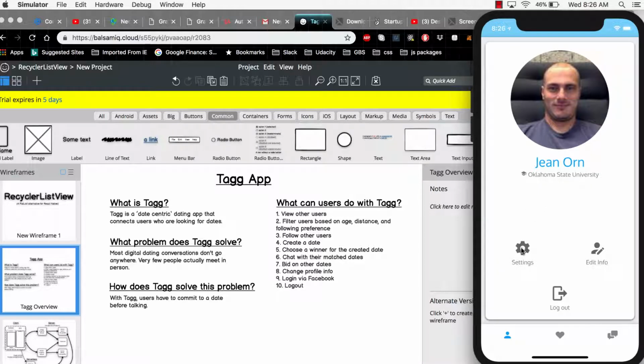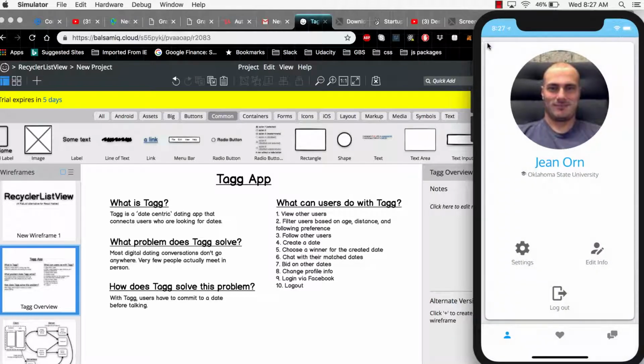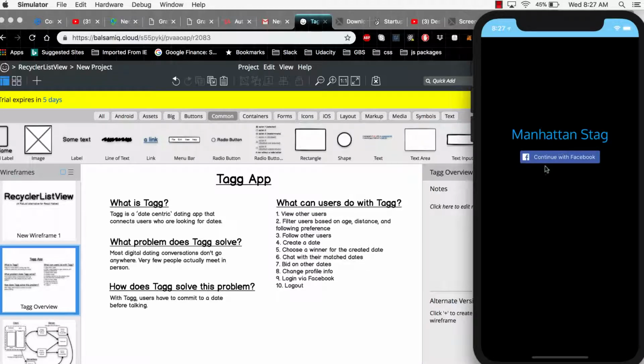You can also go into the settings and you can edit a lot of the stuff here. You can edit your filter criteria, such as the age preference, search distance, and following preference. You can also turn off notifications in here. And lastly, you can actually log out. So if I do that, it would actually log me out, and then I get back to this point.